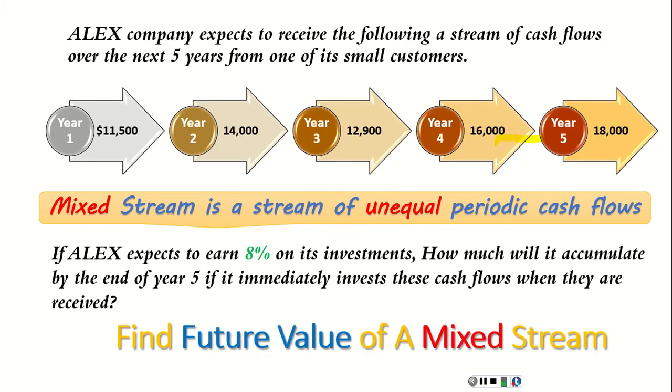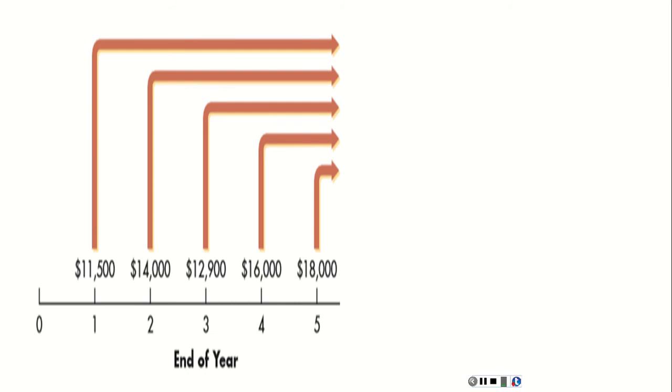So we have to find the future value of a mixed stream. In other words, Alex wants to identify how much it will get at the end of year 5 if it reinvested each cash flow at each year at 8%. So suppose we can depict all figures on this diagram as shown. And each amount will be reinvested at 8% over the next years.